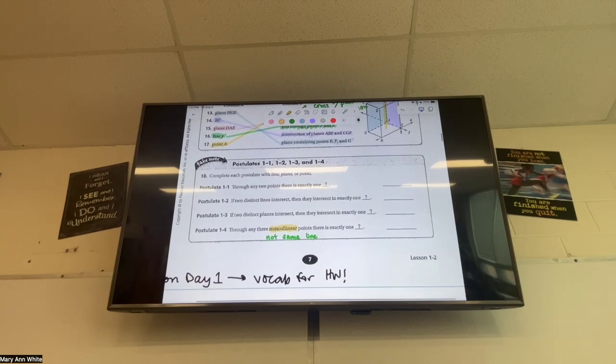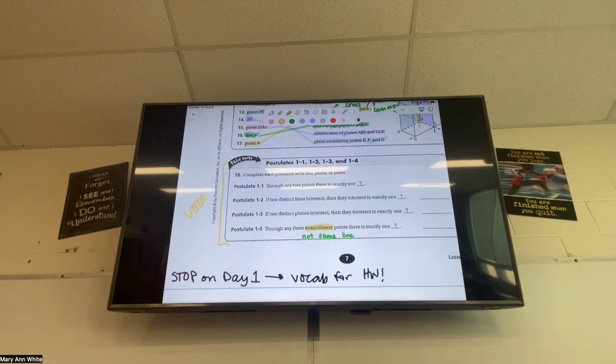These are postulates. And actually, boys in the back, you guys were trying this and I bet you got some of them. So don't erase what you have because you might know this. I call some of these "oh, duh" theorems. Like we're going to go over it and you're like, duh, I knew that's what happened. But we're going to actually verbalize it, okay? So these postulates are going to be part of your vocab. I would write what's written on one side of your note card: through any 2 points is exactly one. And then on the back side, write whatever goes in the blank. Does that make sense? Okay.